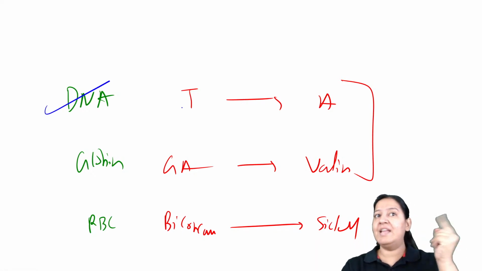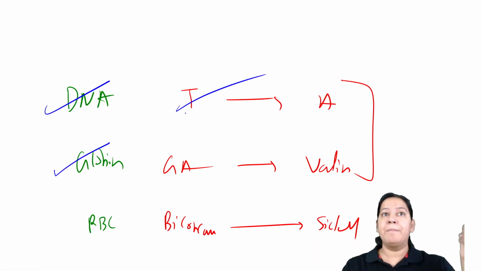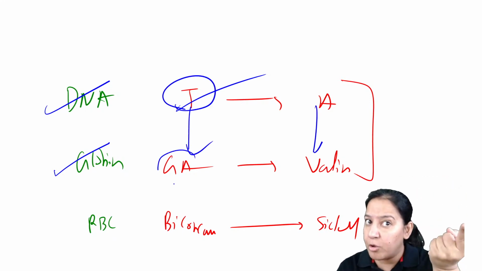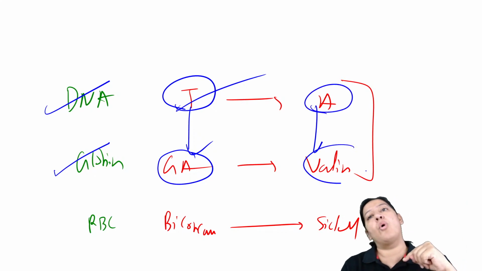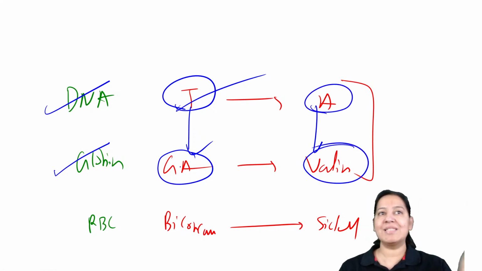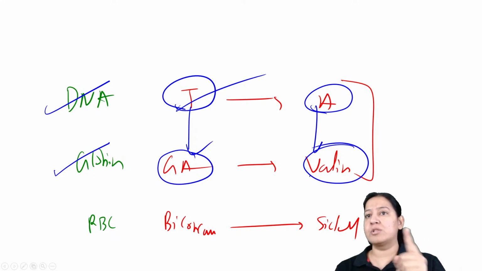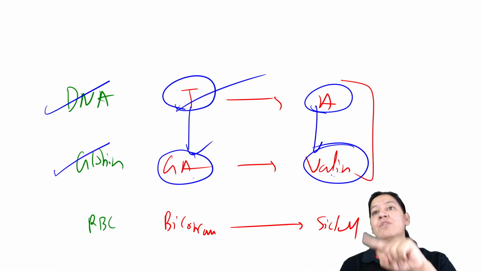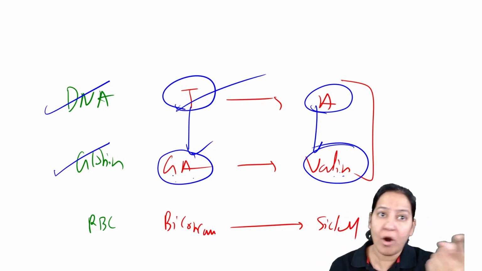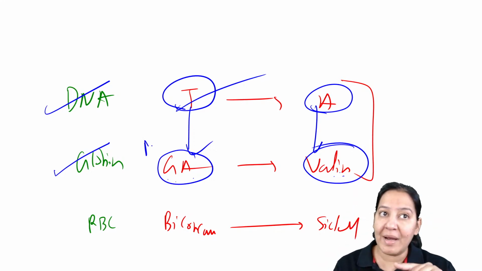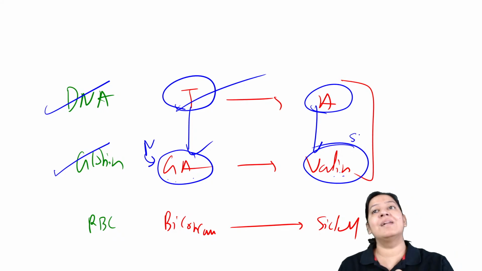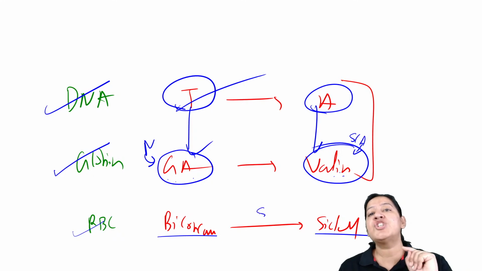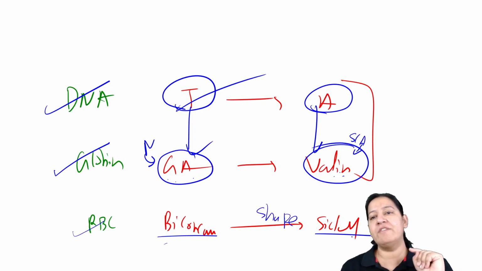What is the defect in DNA? This is the answer. What is the defect in globin? Because of this, what is the defect in globin? So thymidine tha, so it was coding for glutamic acid. But adenine is coding for valine now. So instead of glutamic acid, we have valine. You have inverse option also. Valine की जगह glutamic acid नहीं है. Glutamic acid की जगह valine है. So valine is replacing glutamic acid. Not glutamic acid is replacing valine. Normal is glutamic acid. And now in sickle cell anemia, we have valine. So what will happen in RBC? RBC shape will change. Instead of biconcave, there is sickle shape.